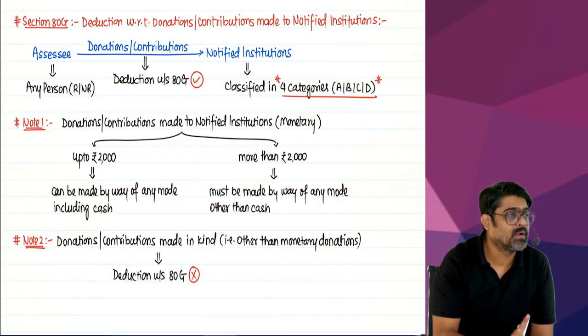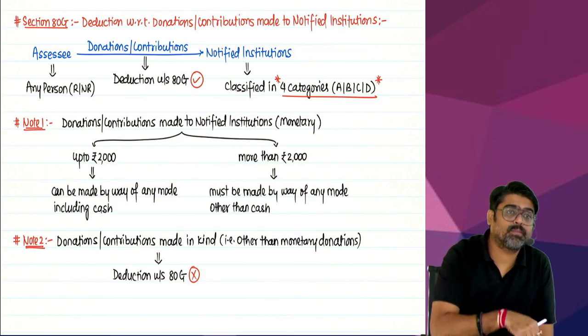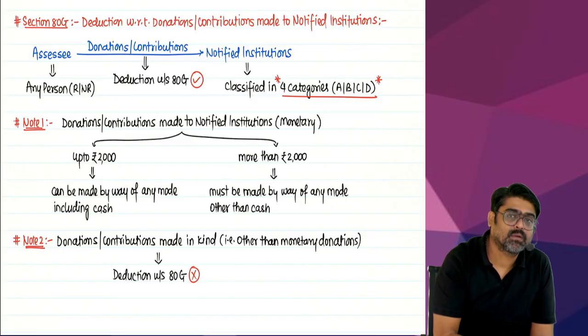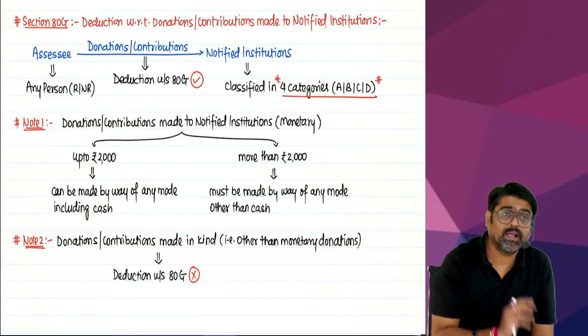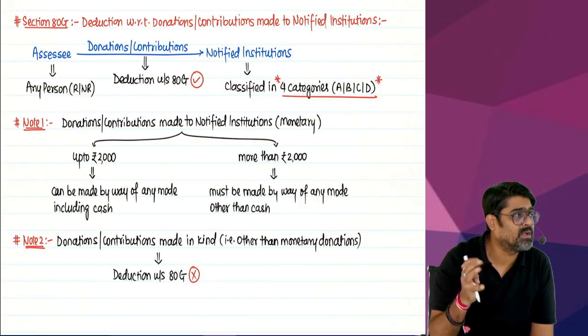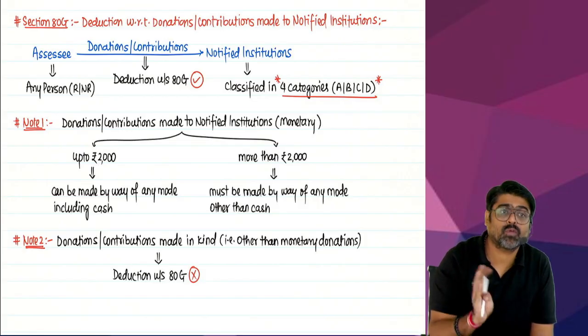Understanding? So, are you an assessee? During the previous year, making a donation to a notified institution, yes or no? In cash. Monetary donation, yes or no? Any donation made in kind will not be allowed as a deduction under 80G. So you have to make a monetary donation.